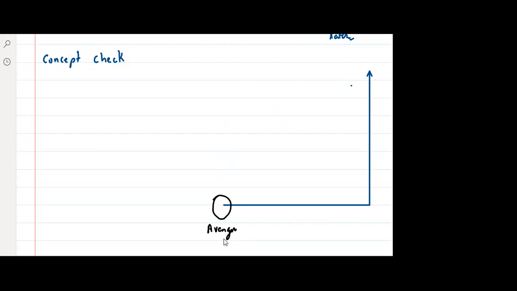Now pay attention here. Suppose this is Avengers headquarters, and suppose some villain came here. This distance is, suppose, 200 meters, and this distance is, suppose, 150 meters. Everyone think about it. This is 200 meters, this is 150 meters. Now we have two superheroes.